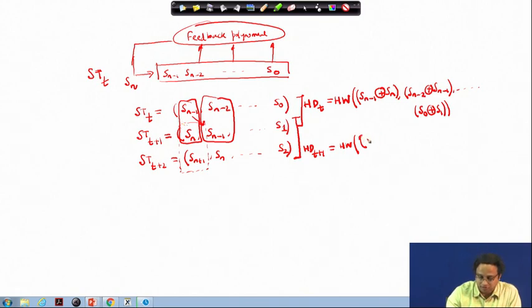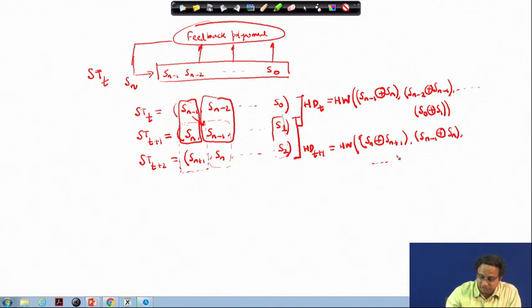So I have S_n XORed with S_(n+1), then S_(n-1) XORed with S_n, and like this I XOR these two.